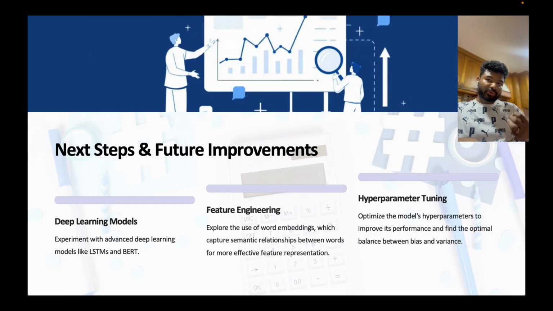You should go with a simpler model first, and if your simpler model is not giving you the required score, then you can go to the next level of a deep learning model or a Gen AI kind of model, which we are going to do next. Okay, so this is what I have right now. Let me stop here.